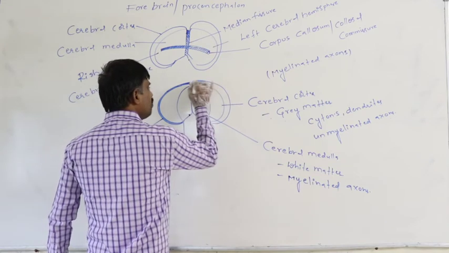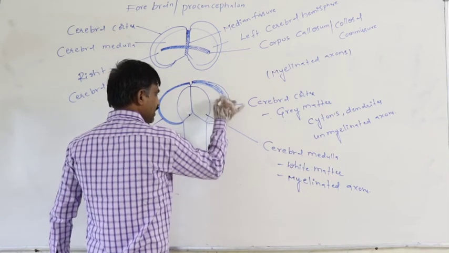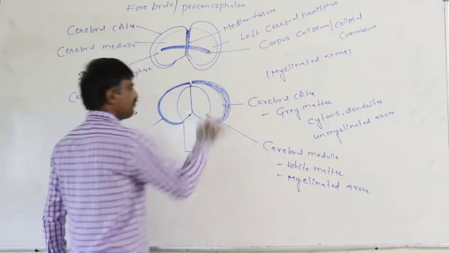That thick outer surface of the cerebral cortex is said to be the neopallium.